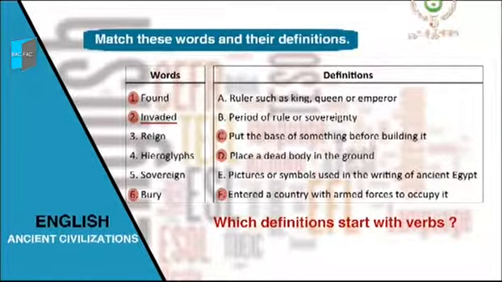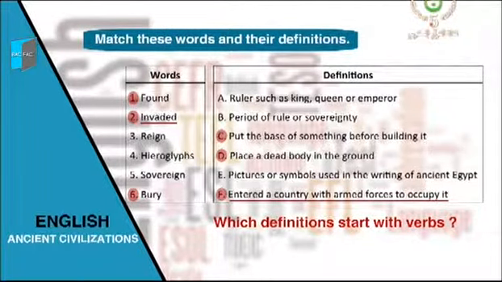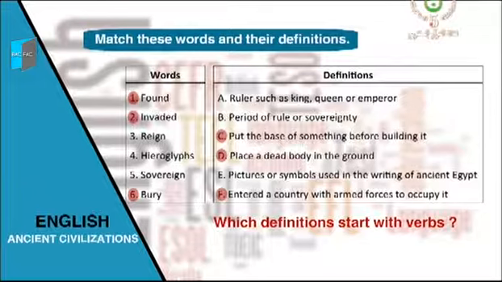Which definition starts with a past simple? Good. Definition F. So we can say that invaded goes with definition F, entered a country with armed forces to occupy it. The two other verbs, found and bury, are in the infinitive.